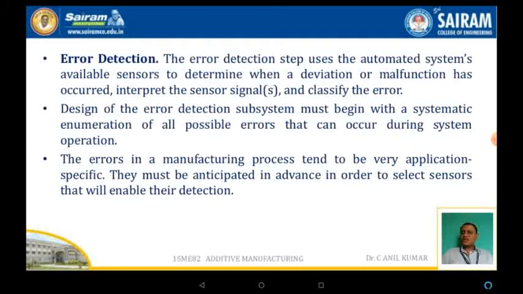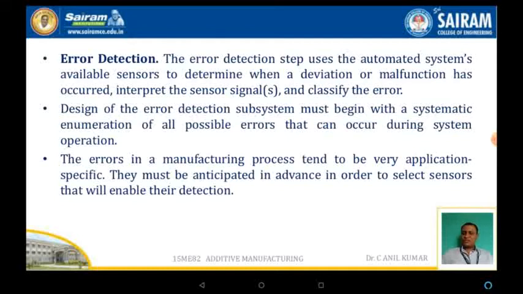Now, the third function is error detection and recovery. Error detection is a basic essential parameter in automated systems. Normally, the error detection step uses the automated system's sensors to determine deviation or malfunctioning. The design of the error detection subsystem must begin with a systematic enumeration of all possible errors that can occur during the system operation.